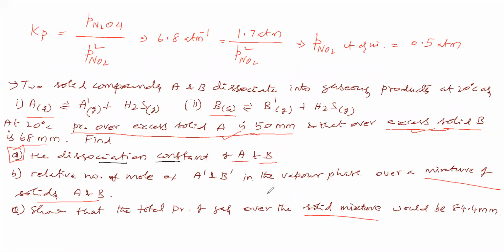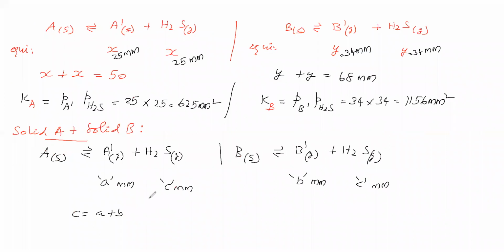Now the third subdivision: show that the total pressure of the gas over the solid mixture would be 84.4 millimeter. Total pressure we have to see. Now we have to find the total pressure.